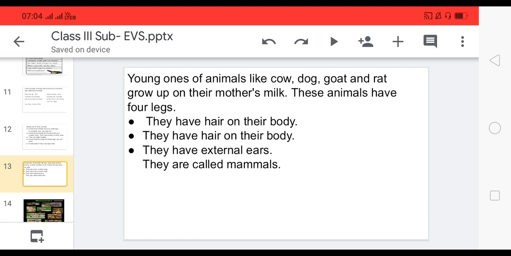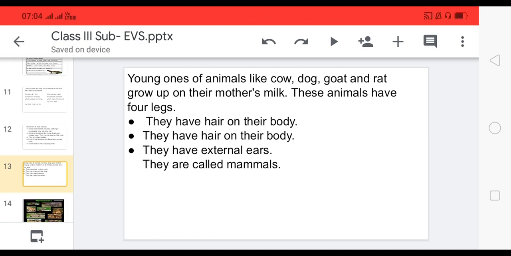See, children, the animals which have hair on their body and have external ears and their young ones grow up on their mother's milk, okay, they are called mammals.